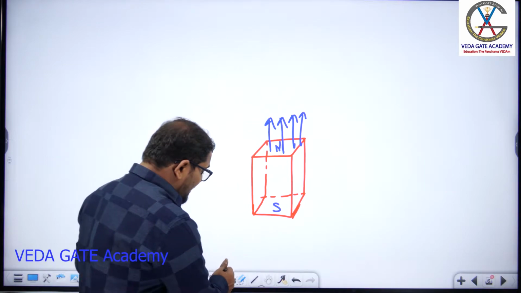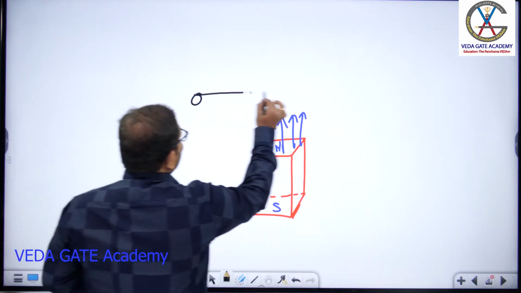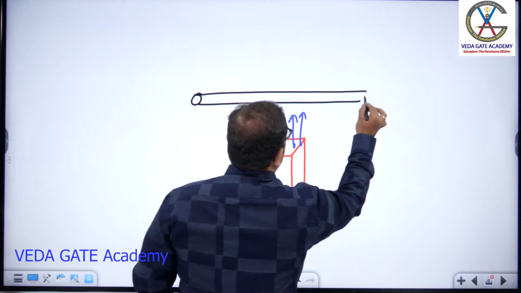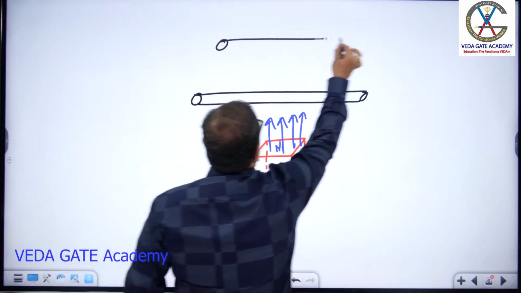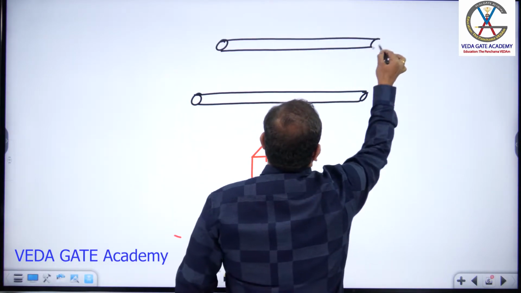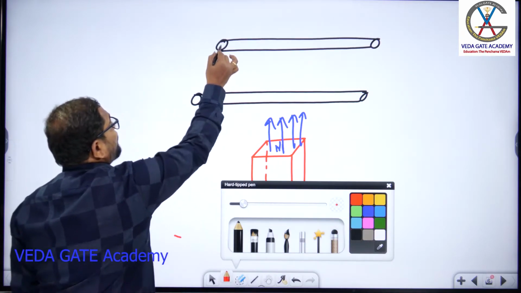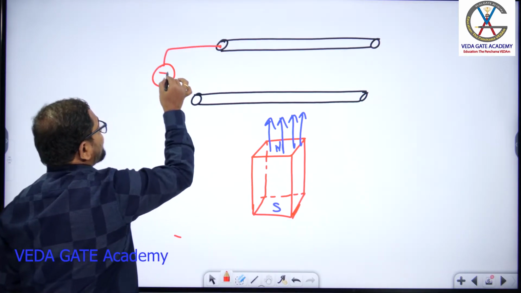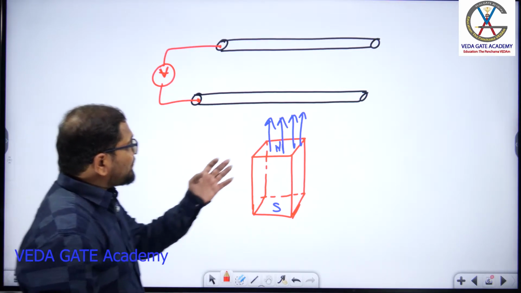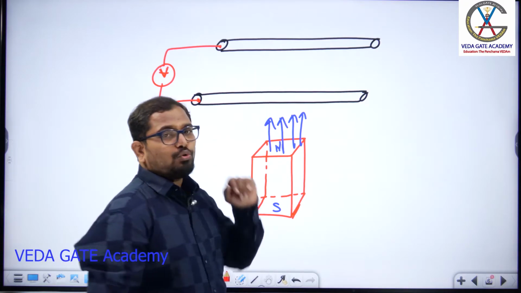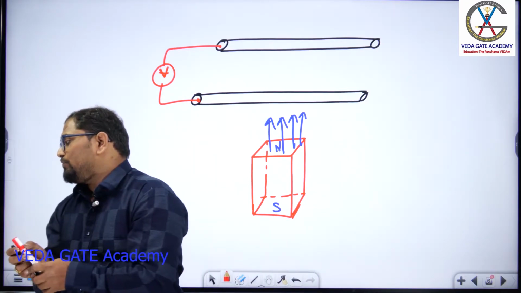Now what I'll do is, I'll introduce the rails of your train track. If I consider, this is one track of your train, and another track here. Now on one edge of this track, I'll connect a voltmeter. Now these 4 flux lines are passing in between the tracks. Let me take an example to show to you.